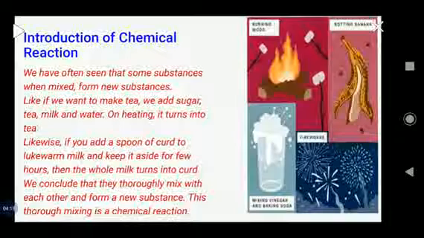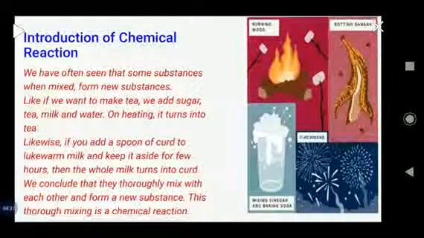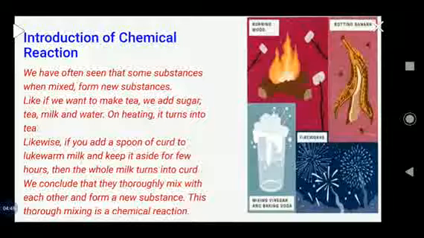So if we want to make tea, we add different substances like sugar, tea, milk, water. On heating, it turns into tea. Likewise, you might have seen in your homes, when you add a spoon of curd to lukewarm milk and keep it aside for a few hours, after some time the whole milk has changed into curd due to a chemical reaction.